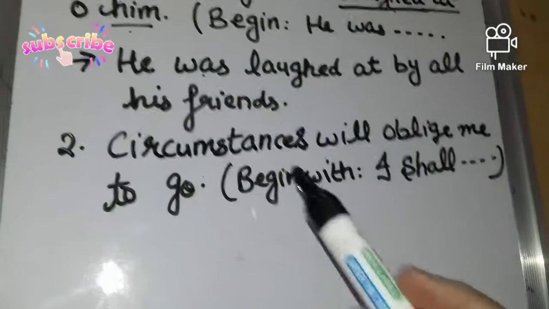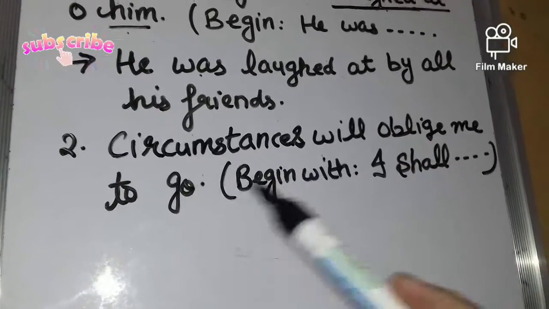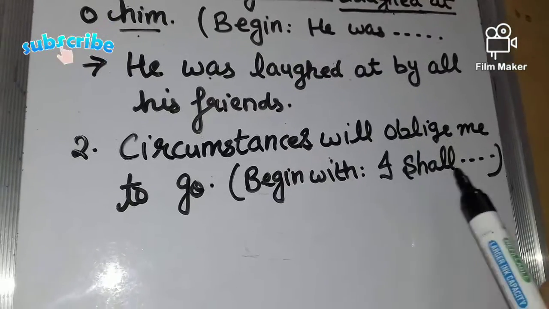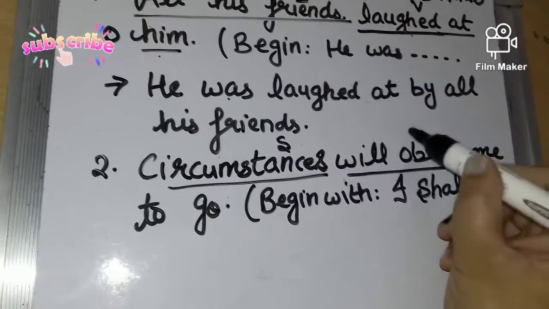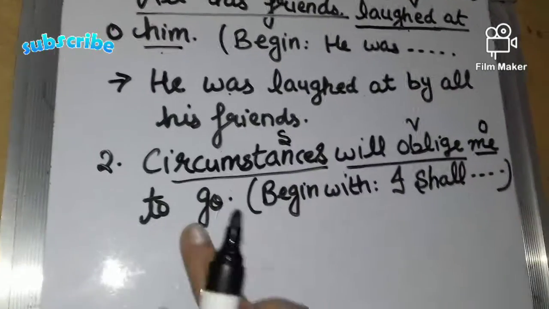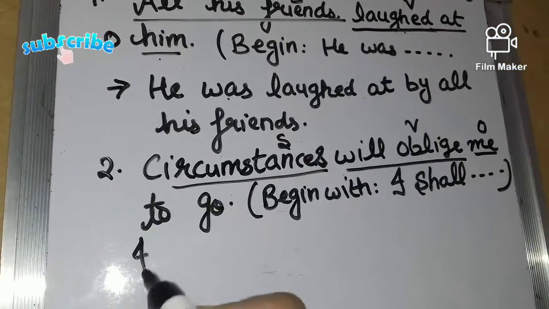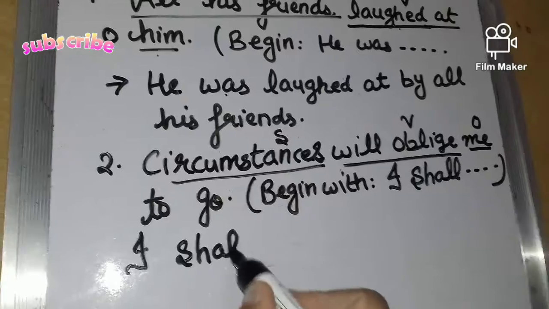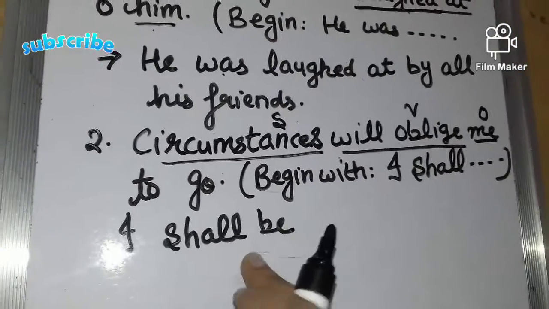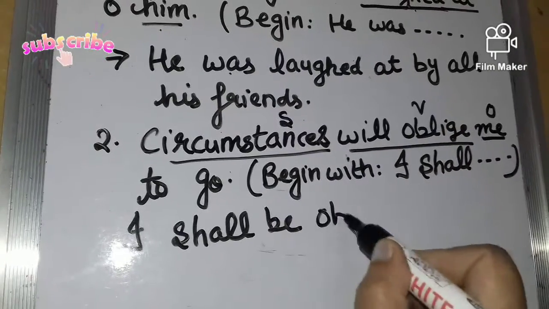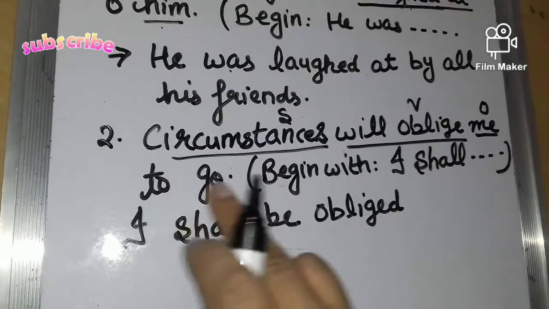So second sentence is, circumstances will oblige me to go, and we have to begin with I shall. In this sentence, this is our subject, this is verb and this is object, and these are extra words which we will write as it is. So we will start from here. I shall, we use be. When we change it to passive, we use be. So I shall be. Then we will use third form of verb, that is obliged. So I shall be obliged to go,